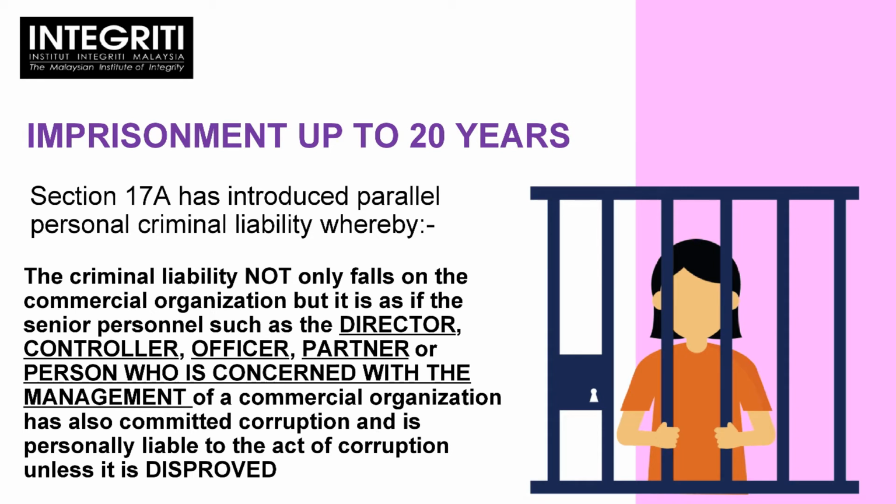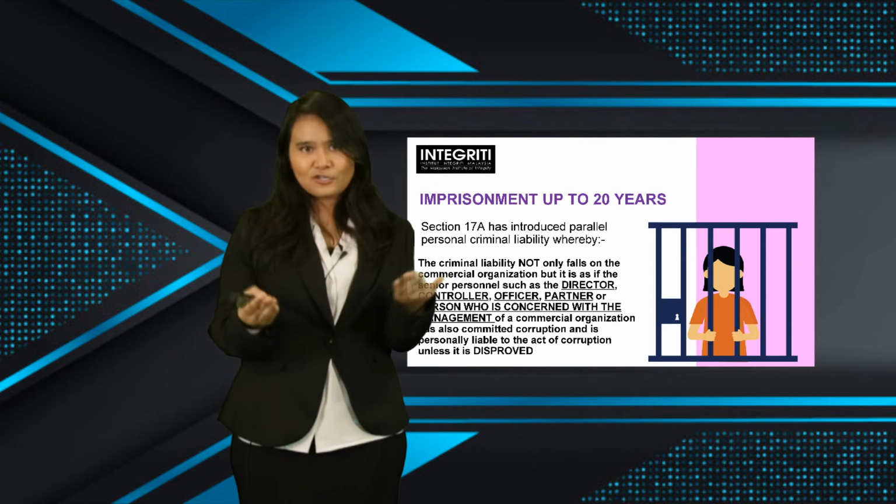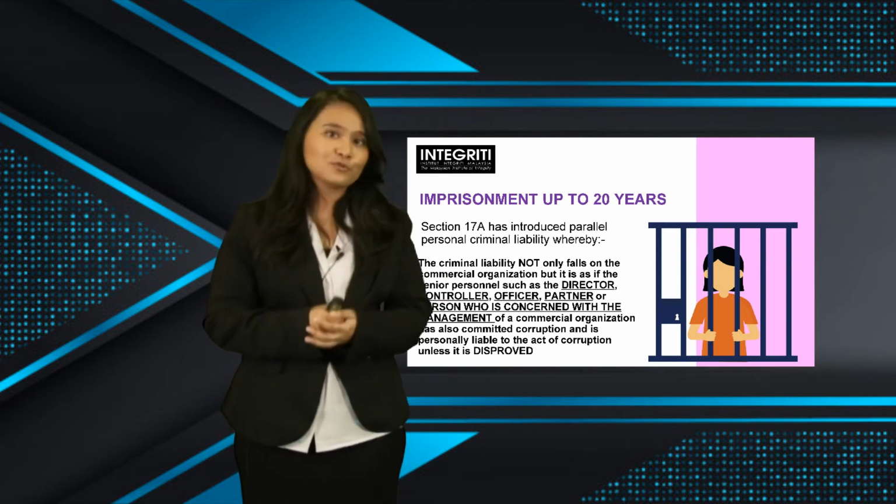Actually, corporate liability has introduced a concept called parallel personal criminal liability, whereby the criminal liability not only falls on the commercial organization, but senior personnel such as the director, controller, officer, partner, or persons who are concerned with the management of the commercial organization will also be personally liable as if they have committed the act of bribery themselves. Naturally, in law, you are innocent until proven guilty.